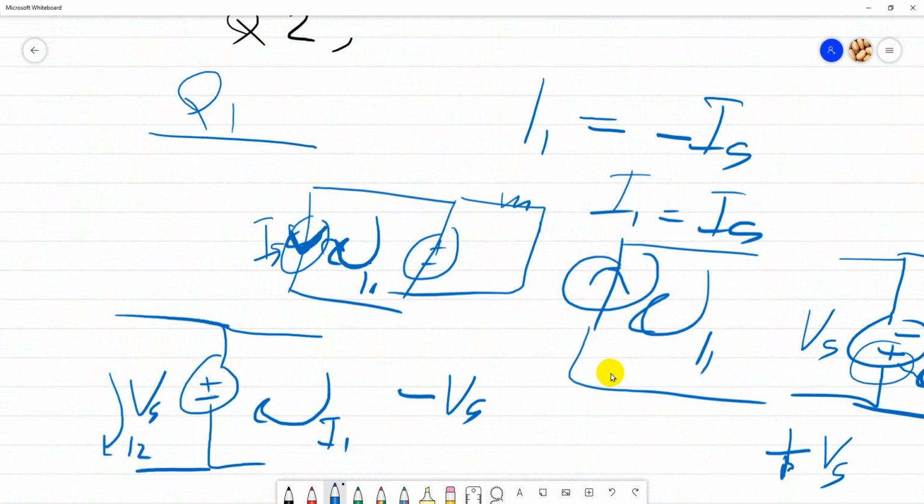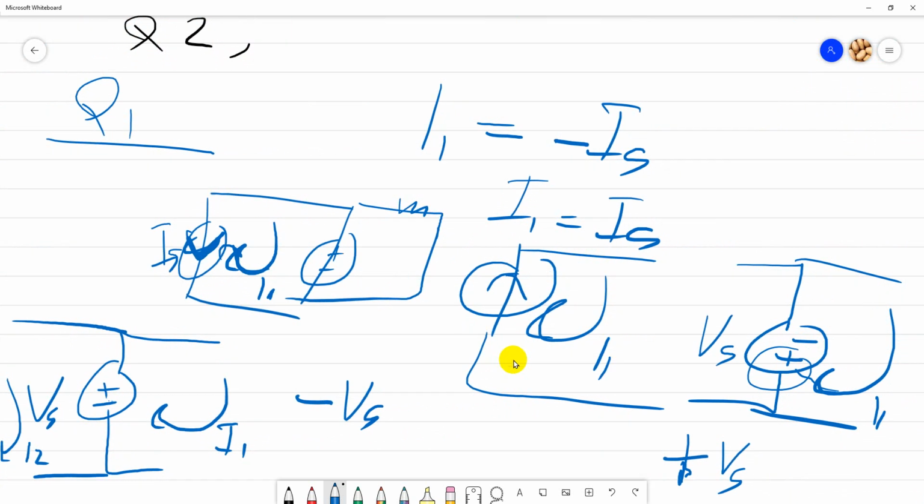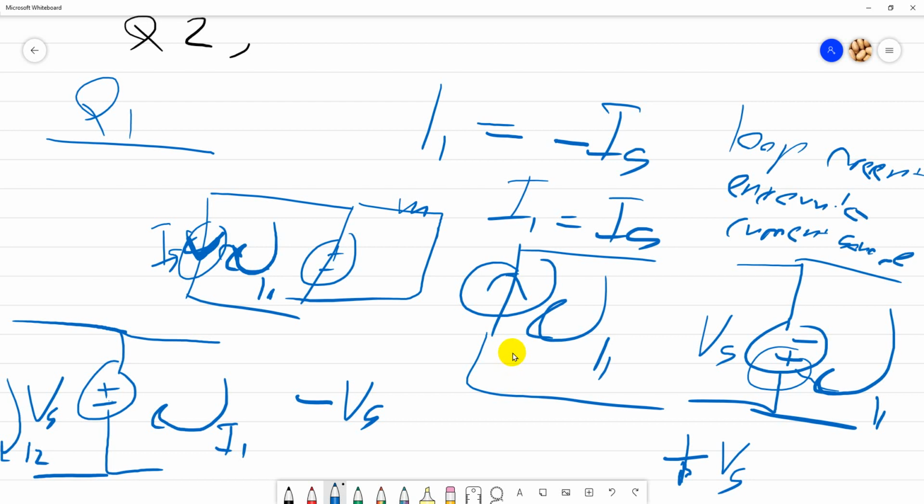For the current source, this one is called a super mesh. Basically, a super mesh is when the loop current encounters a current source. So this one becomes the super mesh, and automatically, as I mentioned before, the loop current becomes the current source value.